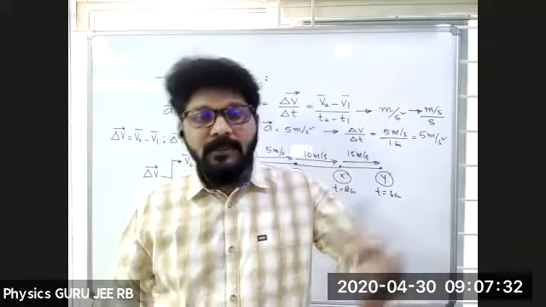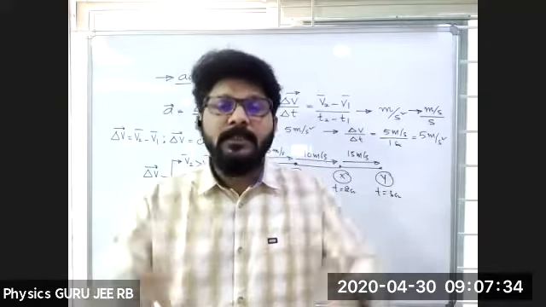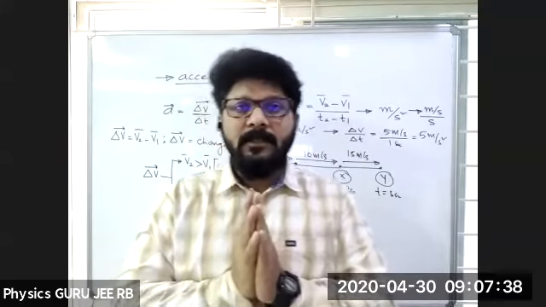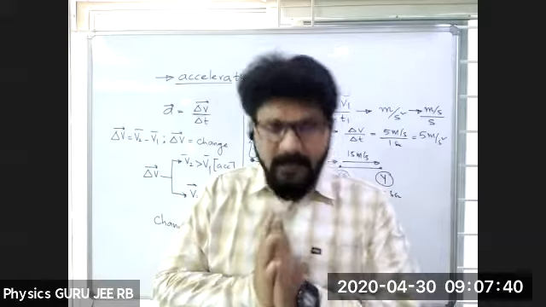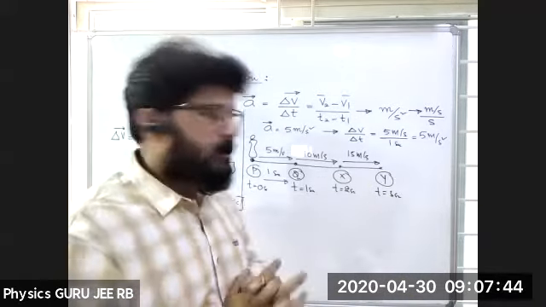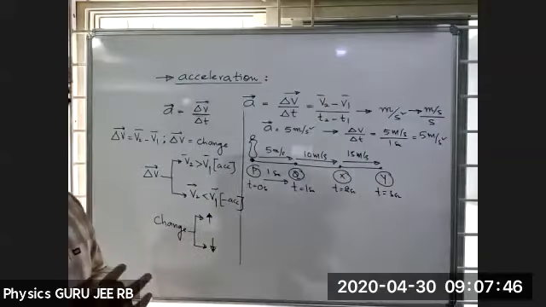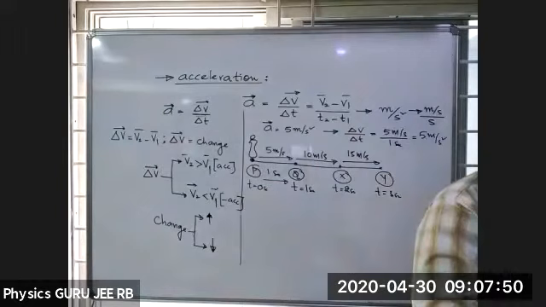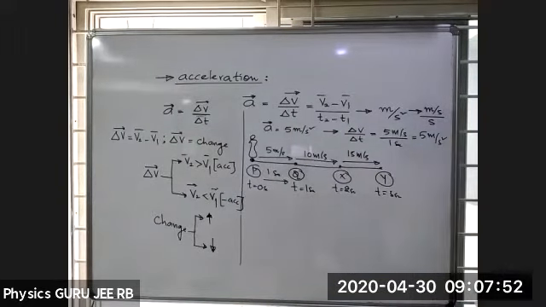Velocity may be increasing or decreasing, it may possess three different types of accelerations. Is it clear, this one? Take a screenshot. If you have any doubts till this point, let me know. Then we'll proceed. Fine. Done.